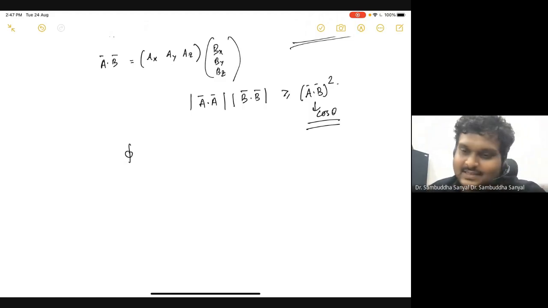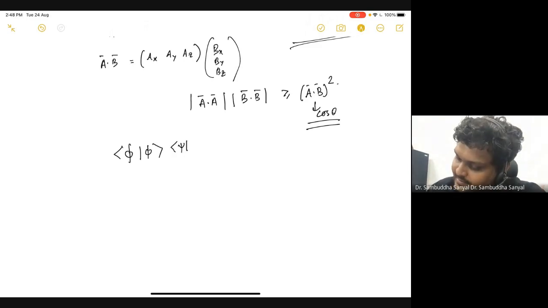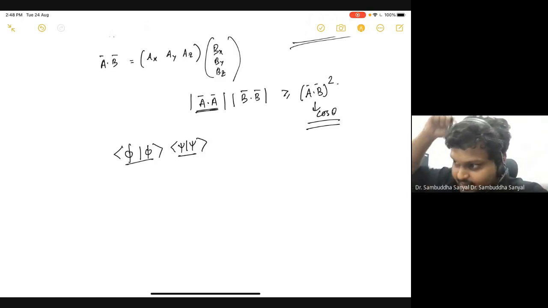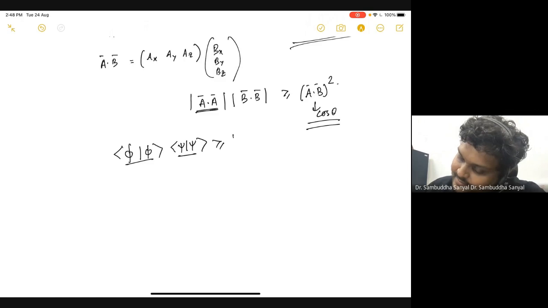The proof is discussed in various textbooks, I think Griffiths and others have it. But I want you to try. It uses a very similar idea, a very simple idea of positivity of a certain vector construction. So the statement, an equivalent statement, because A dot A is basically phi dot phi, B dot B is like psi dot psi, must be greater than or equal to phi dot psi mod square.